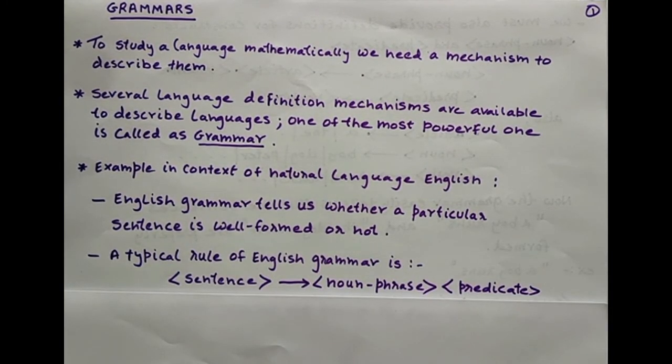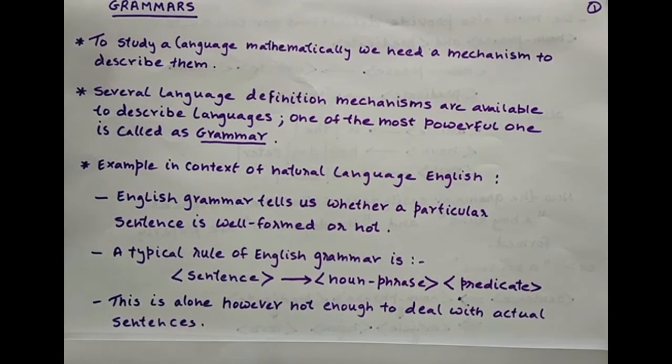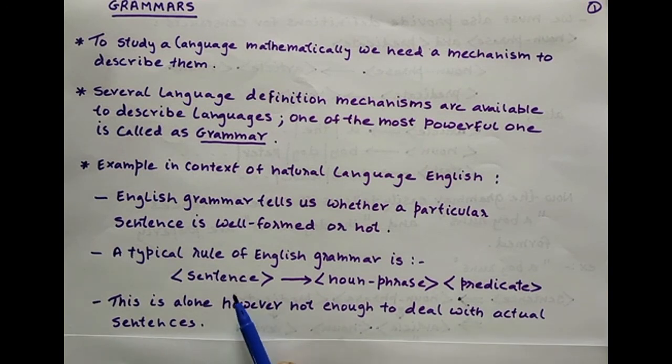A typical rule of any English grammar is, any sentence is formed from a noun phrase followed with a predicate. So this is a grammatical rule in English. I have just taken an example. It says any general sentence in English is formed from a noun phrase followed with a predicate. However, this one rule alone won't be enough to deal with the actual sentences. So we are going to see more rules along with this rule.